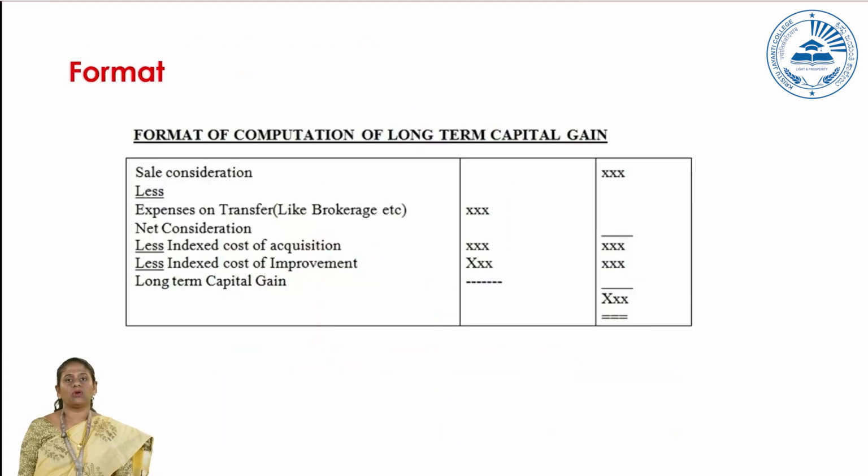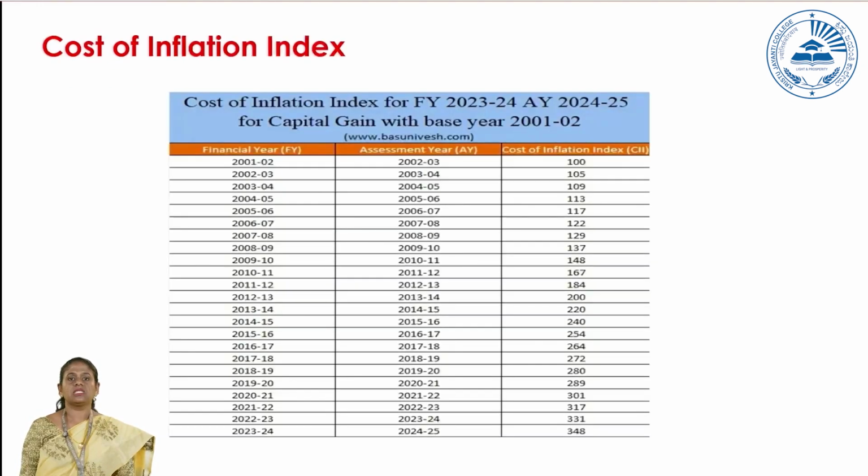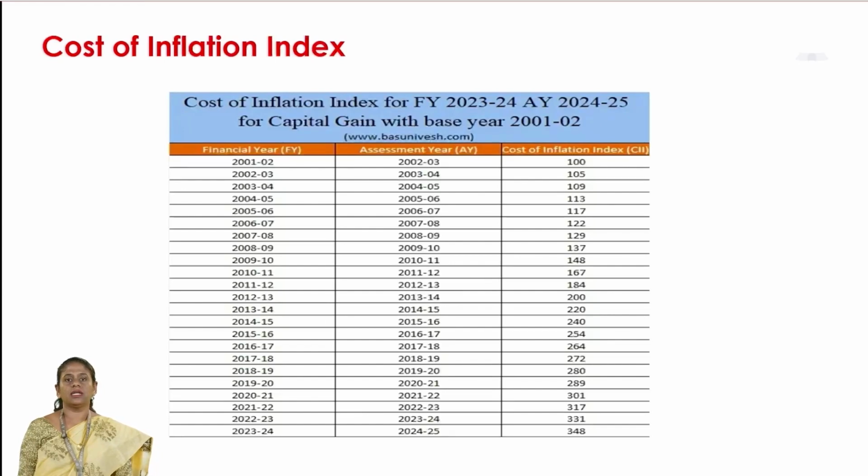This is the format of computing long-term capital gain. First we need to know the sale consideration in the previous year. If there is any brokerage or sale deed expense, you can deduct that. The balance you get is the net consideration. From that, you can deduct two important items: one is the indexed cost of acquisition, and another is the indexed cost of improvement. The balance you get is the long-term capital gain. This is based on the inflation index; for the current year 2024-25, the index was 348.